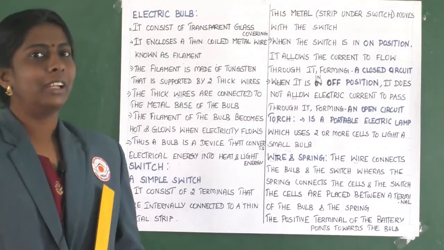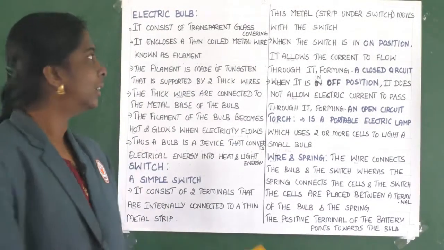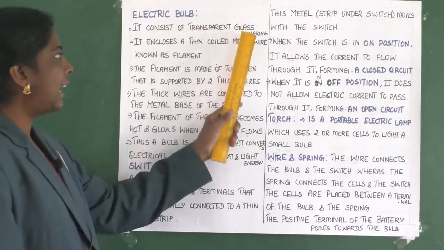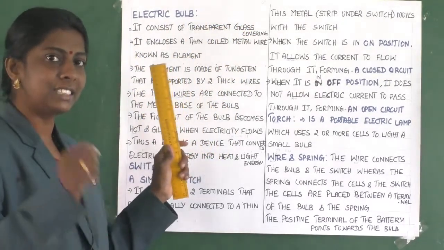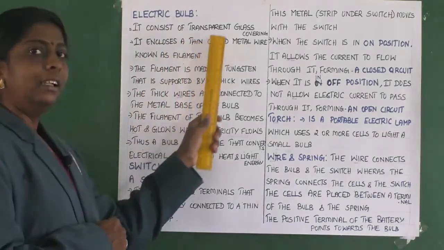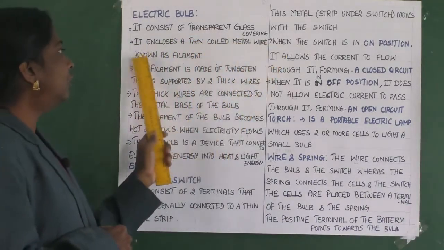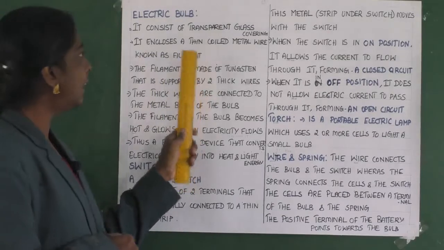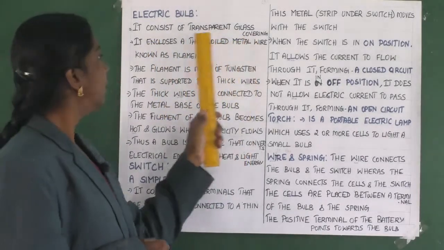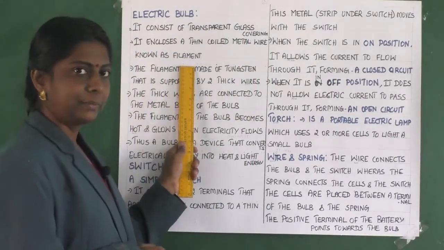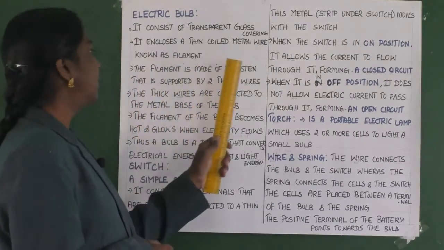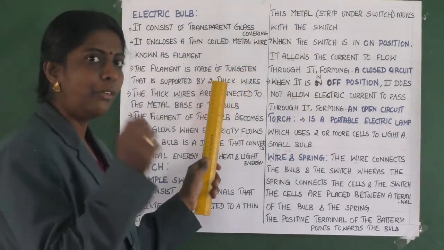Now let us learn about the electric bulb. It consists of a transparent glass covering. It encloses a thin coil of metal wire known as the filament. Clear? The filament is made up of tungsten.